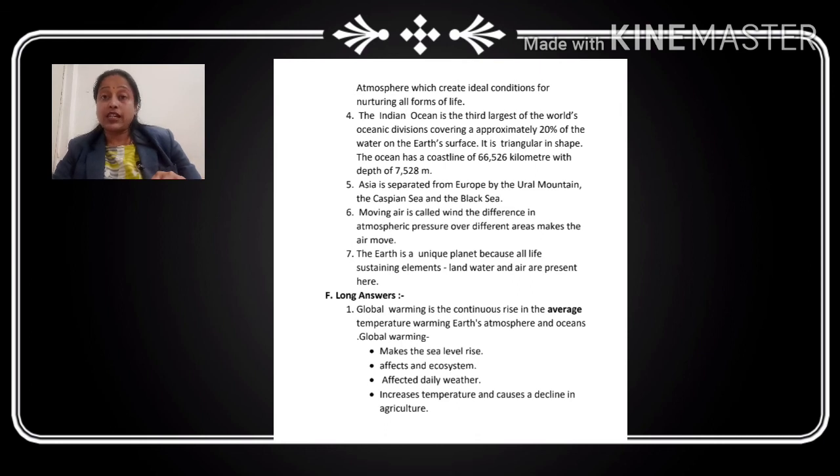It makes the sea level rise, affects the ecosystem, affects the daily weather, increases temperature and causes a decline in agriculture. So these are the effects of global warming.